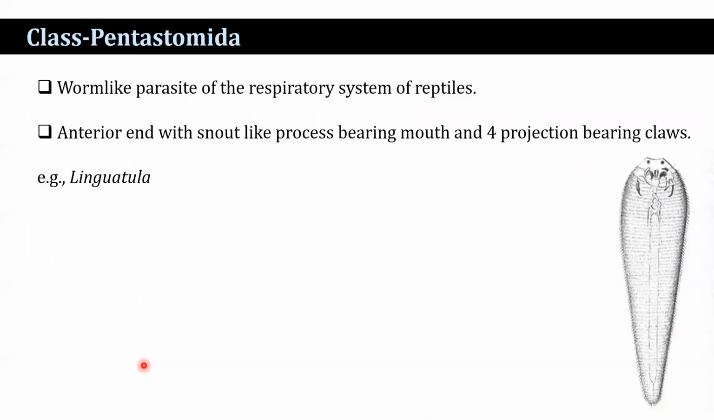Next class, Pentastomida, worm-like parasites that are found in the respiratory system of reptiles. Anterior end with a snout-like process bearing the mouth and 4 projections. That's the claw-like structure here. The example is Linguatula.